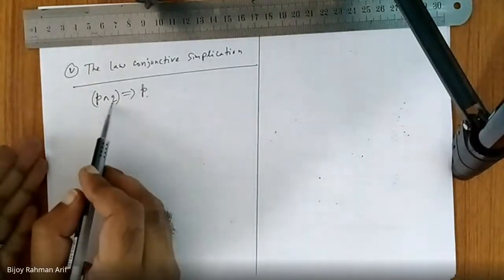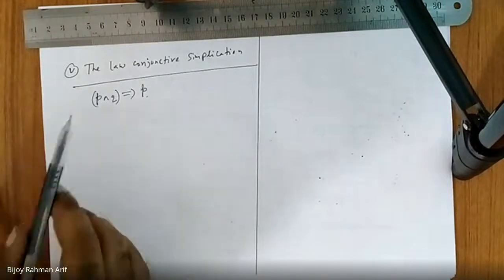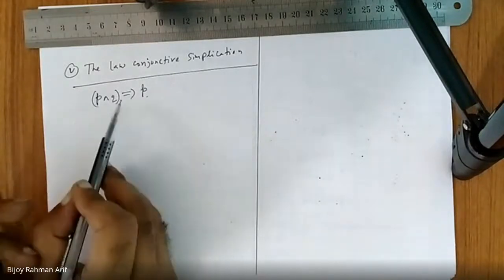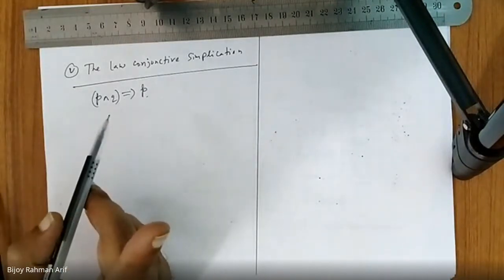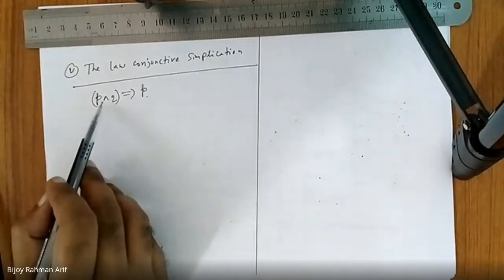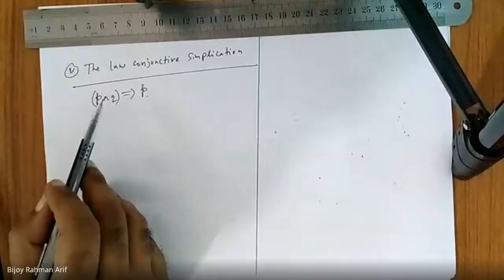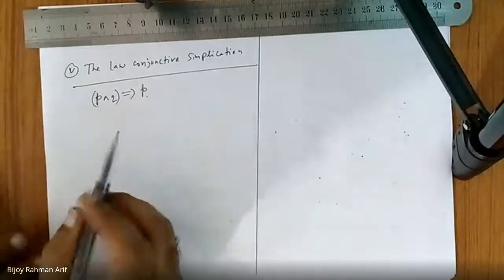On the left side there are two primitive statements. On the right side there is only one primitive statement. So it is a simplification. But the left side is joined by "and", joined by conjunction, so it is called conjunctive simplification.